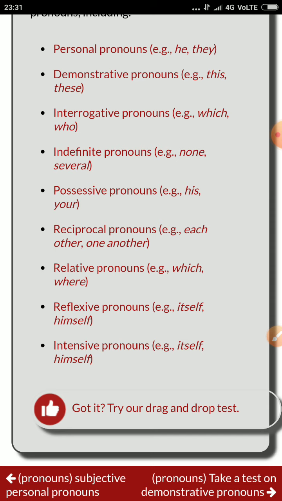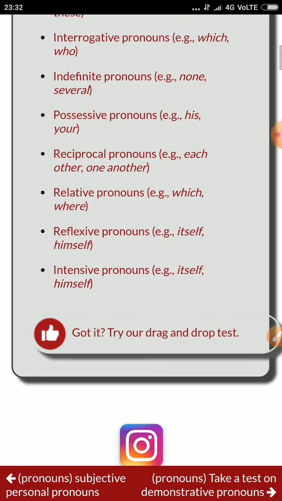Kinds of pronoun: we must remember personal pronoun, demonstrative pronoun, interrogative pronoun, indefinite pronoun, possessive pronoun, reciprocal pronoun, relative pronoun, reflexive pronoun, and intensive pronoun. See, these are the kinds of pronoun, but we have to understand more and more examples of the different kinds. We can go to the definition of each and every kind with some examples and sentences.